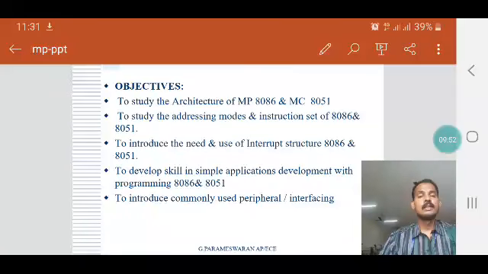That is the main objective of interfaces. So the interfaces play a vital role in all microprocessor and microcontroller based applications. These interfaces are very important for microprocessor as well as microcontroller.